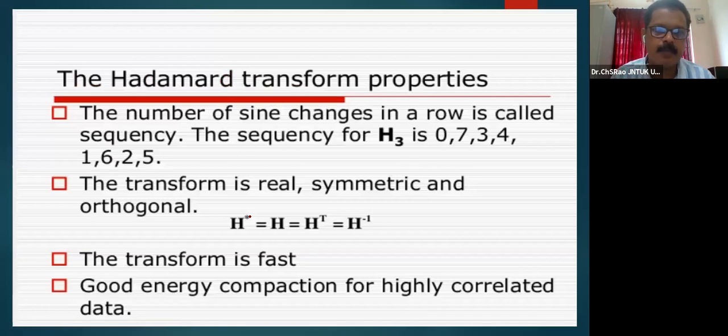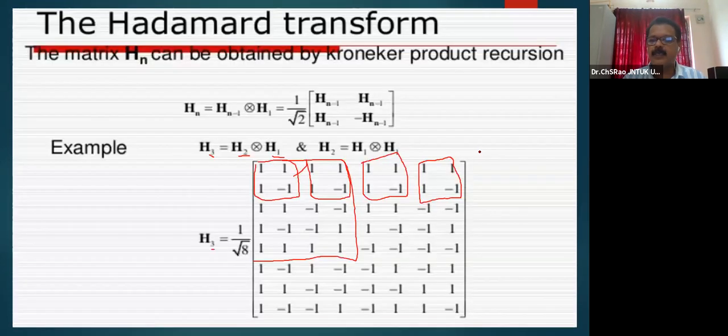Coming to the properties of Hadamard transformation, and another application of properties, I'll tell you. The number of sign changes in a row is called the sequence. The sequence of H3 is 0, 7, 3, 4. You can see H3 here. No sign change along the first row. Okay. How many sign changes can we observe in another row? 1, 2, 3, 4, 5, 6, and 7. Likewise, 7 sign changes.